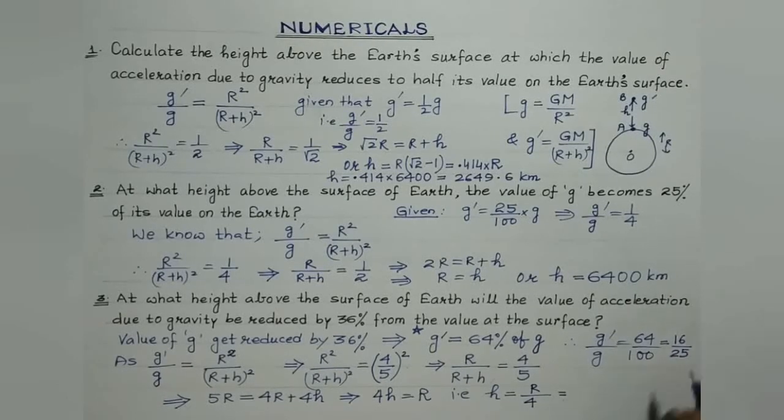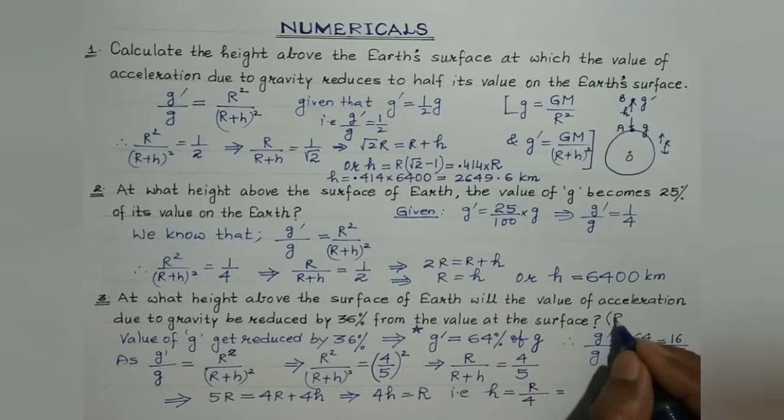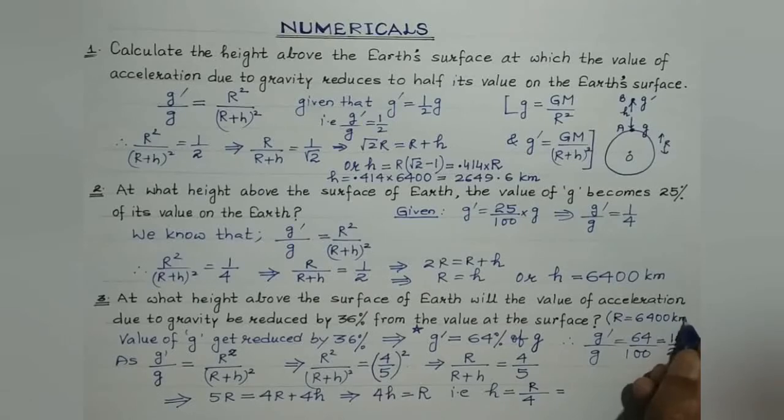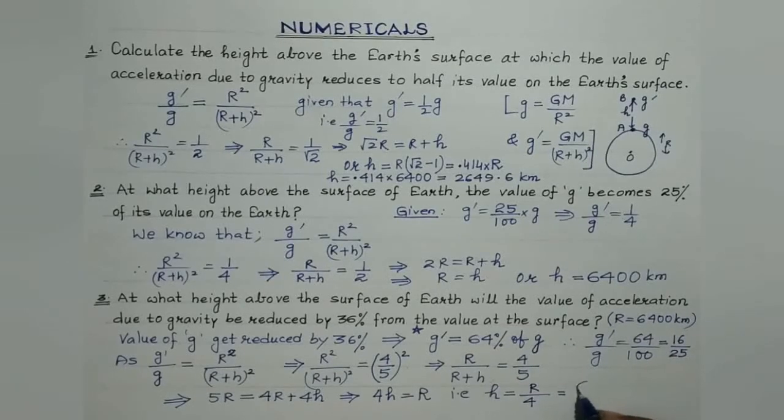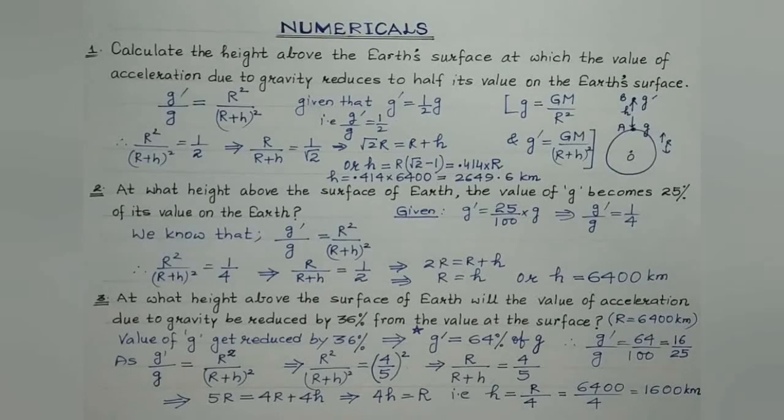Now radius of the Earth, you need to be aware of it. It is 6400 kilometer. That's the radius of the Earth. So it will be 6400 divided by 4. So it is 1600 kilometer. Right, students?